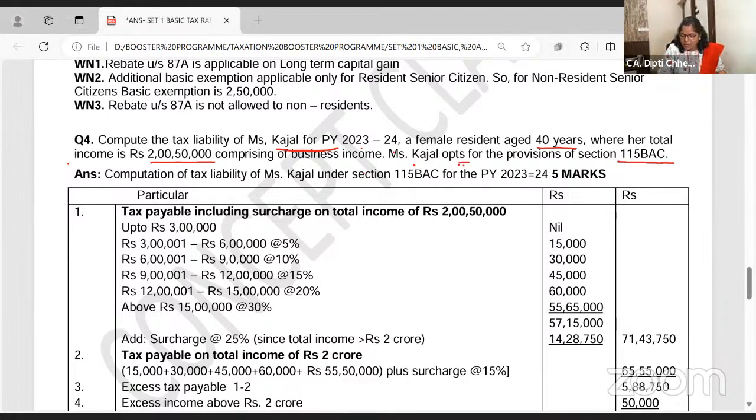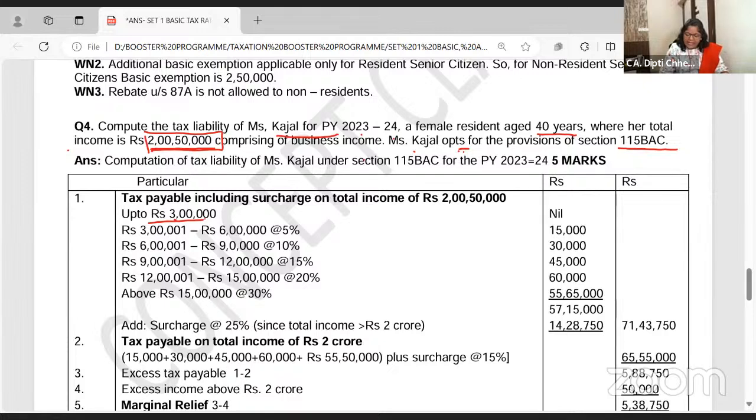Kajal has opted for 115BAC. So in the default tax regime, what is the basic exemption? 3 lakh. 3 lakh to 6 lakh, 5%, 6 lakh to 9 lakh, 10%, 9 to 12, and so on. Now, let us calculate the tax on 2 crore 50,000.